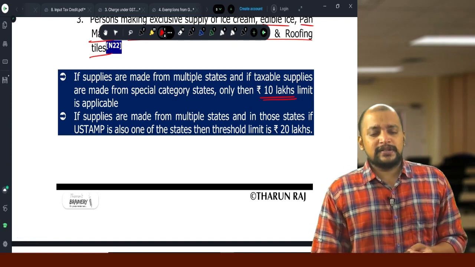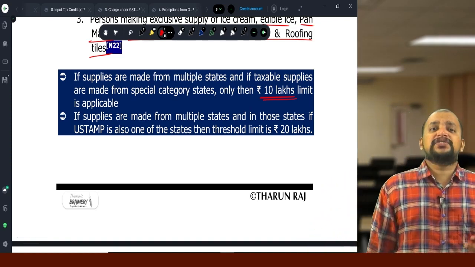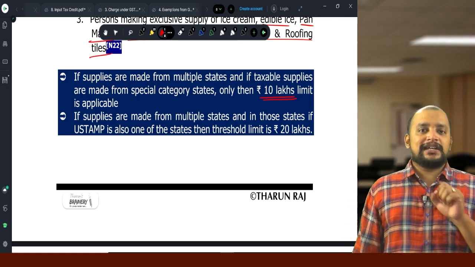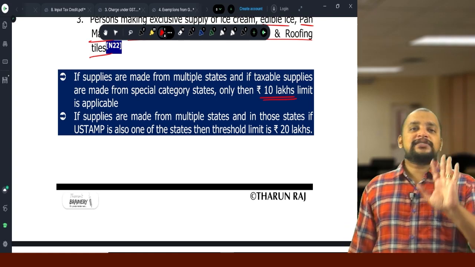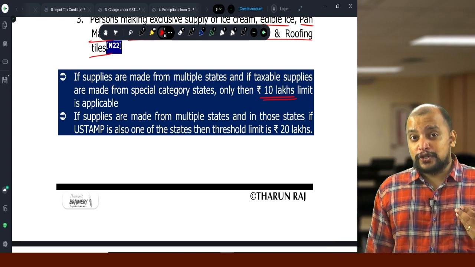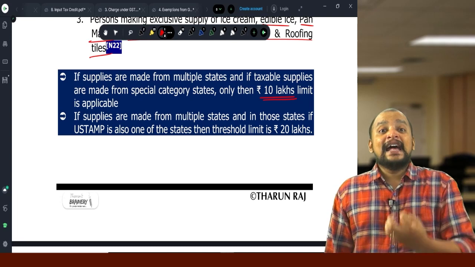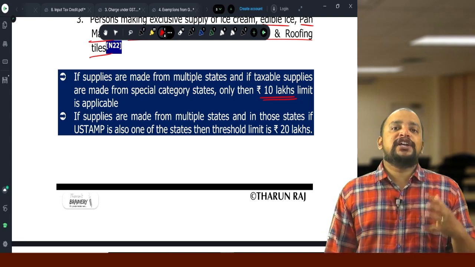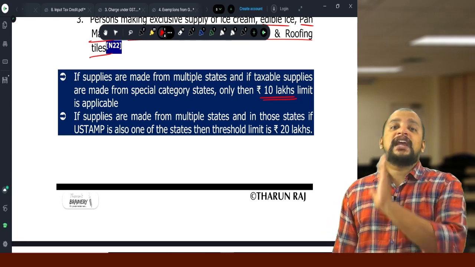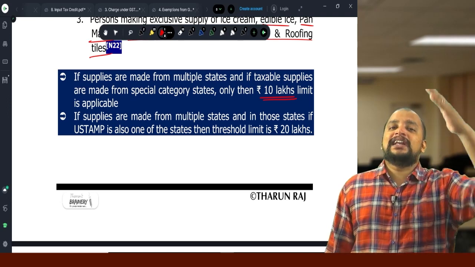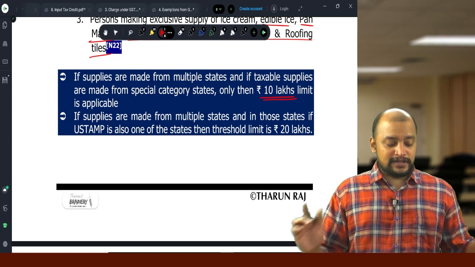And suppose if they are registered in multiple states and one of the states is a U-stamp state, then 40 lakhs is not applicable. So none of the states should be MMTN and U-stamp. Out of the given states, none of the states should be MMTN and U-stamp, and they are making exclusive supply of goods, then 40 lakhs. Balancing figure 20 lakhs, other cases 20 lakhs. Okay.